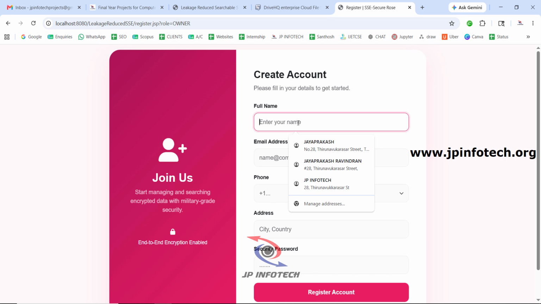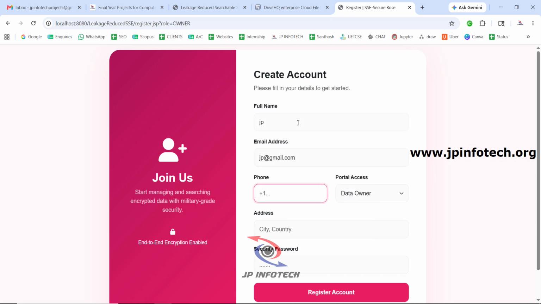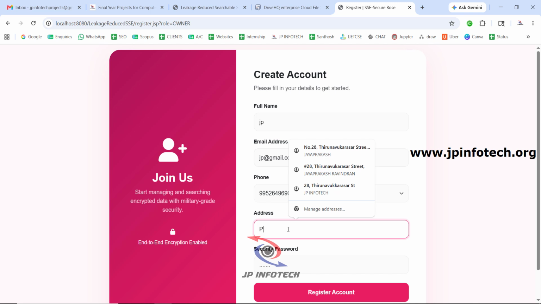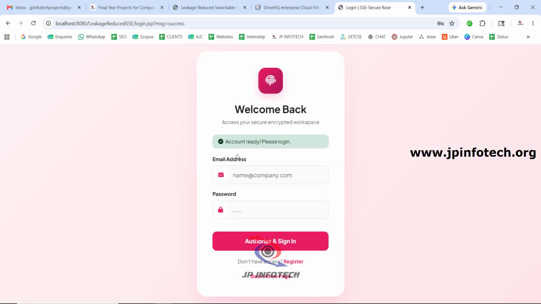So now I will create a data owner with the name of JP, email ID, phone number, and here you can select data owner or data user. This is data owner. You can enter your address, your password, and then click register account. Now you can see the account is ready. Please log in. So now let us go back to the home page.